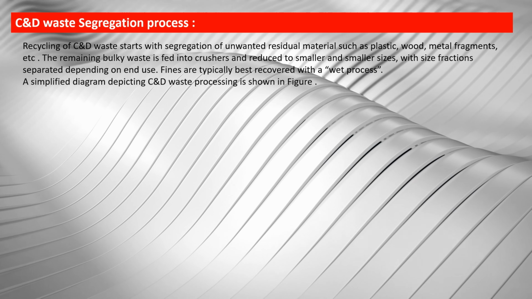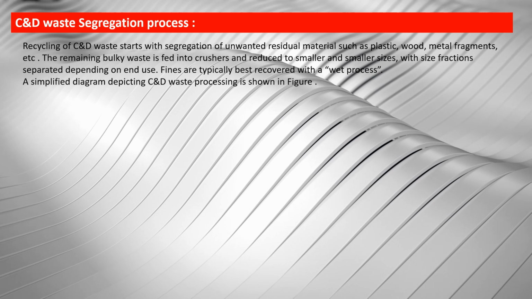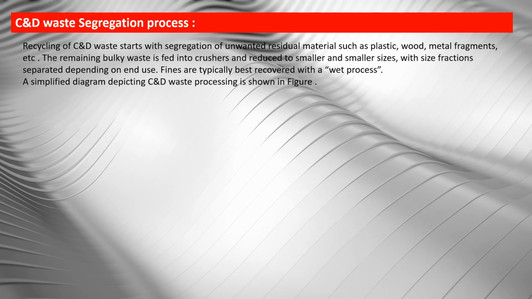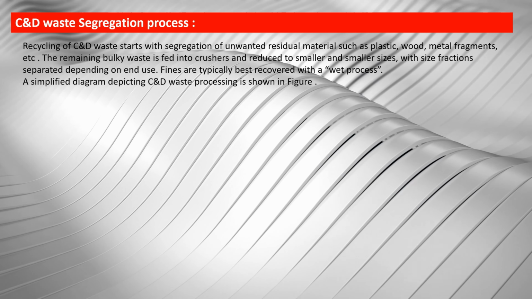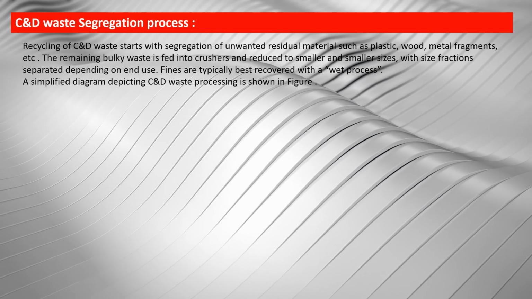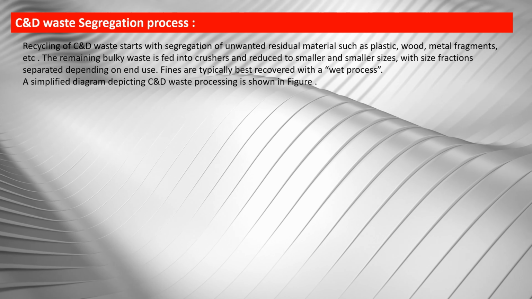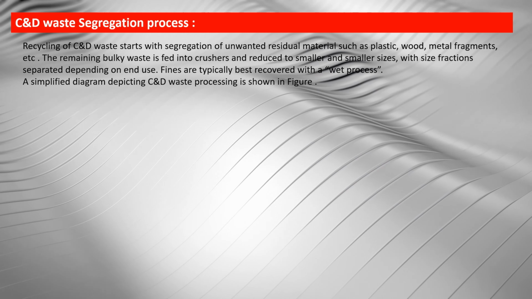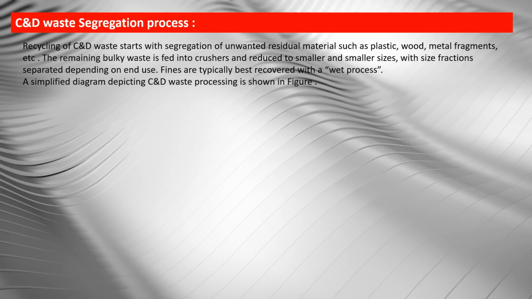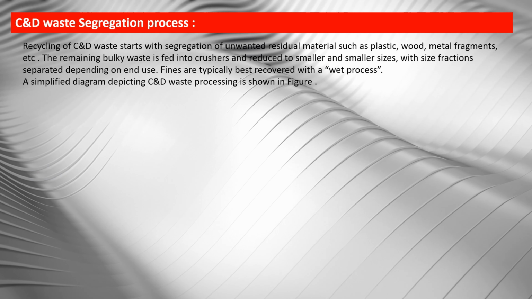Recycling of C&D waste starts with segregation of unwanted residual materials such as plastic, wood, metal, fragments, etc. The remaining bulky waste is fed into crushers and reduced to smaller and smaller sizes with size fractions separated depending on end use. Fines are typically best recovered with wet processes. A simplified diagram depicting C&D waste processing is shown in the figure.